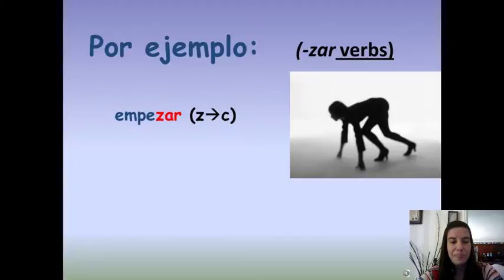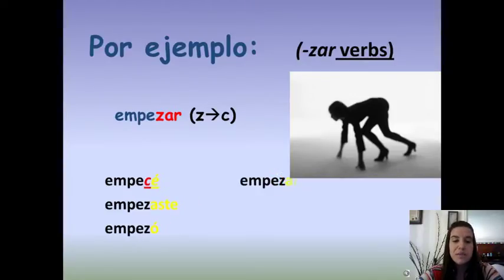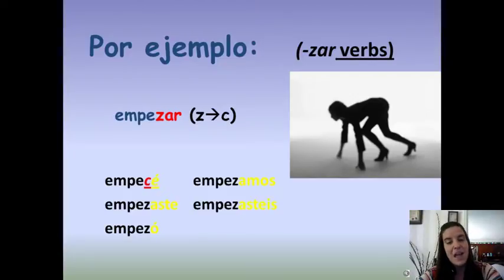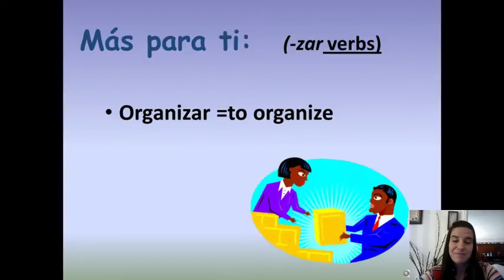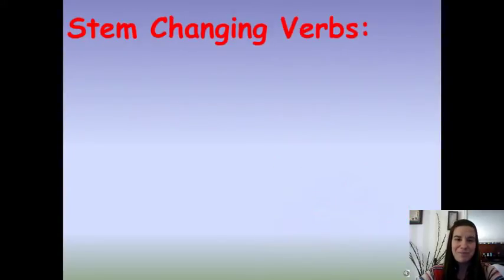Empezar. Empecé, empezaste, empezó, empezamos, empezasteis, empezaron. Lots of examples. How would you conjugate organizar in the yo form? Organicé.